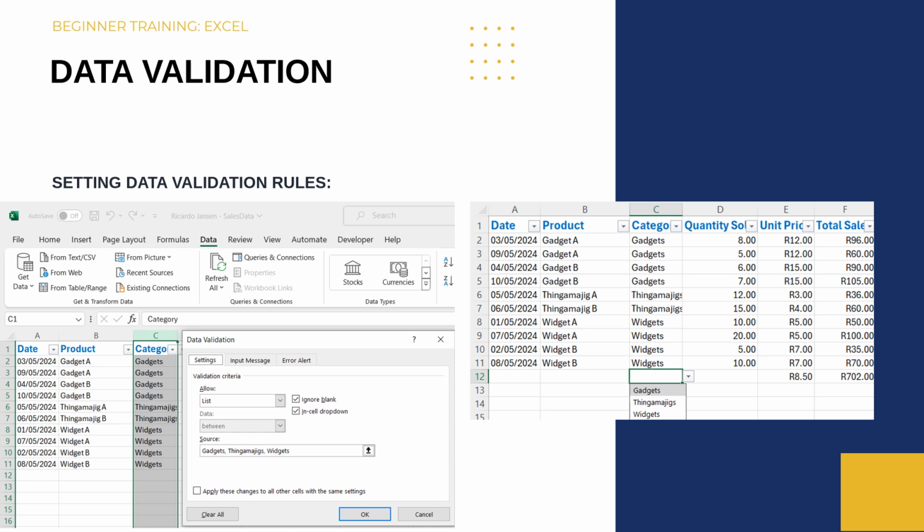After clicking on OK, only those provided names will appear in those cells. Note that you will receive the same error message should any other value try to be inserted.